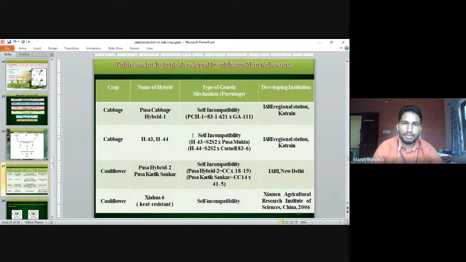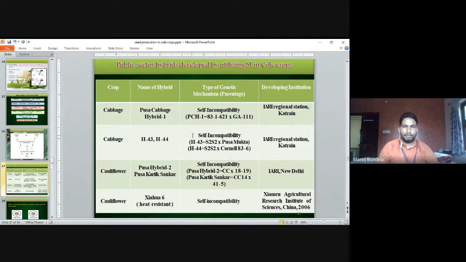Public sector hybrids are developed using self-incompatible lines in cole crops. In cabbage, the public sector hybrid is Pusa Cabbage Hybrid 1, developed by the self-incompatibility lines PCH1, 83, 162 and GA111. It is developed by the IARI Regional Station Katrain, Himachal Pradesh. Cabbage H43 and H44 are the two other hybrid names.